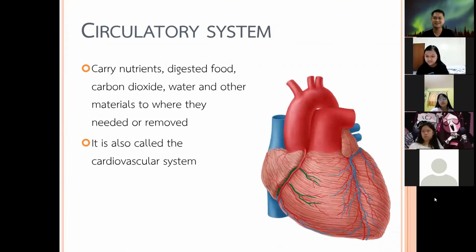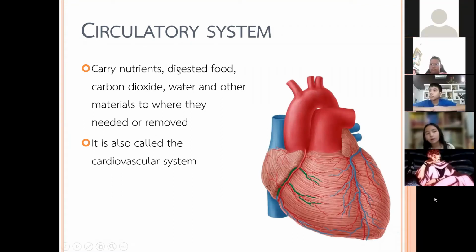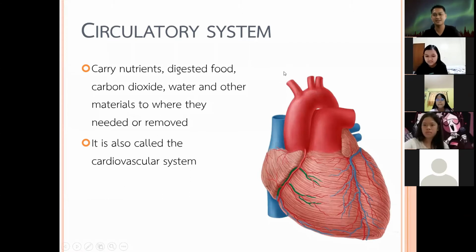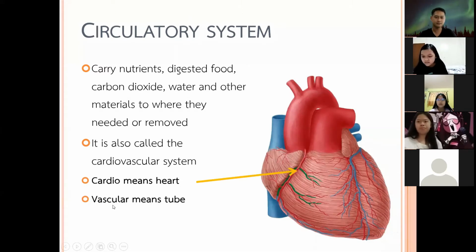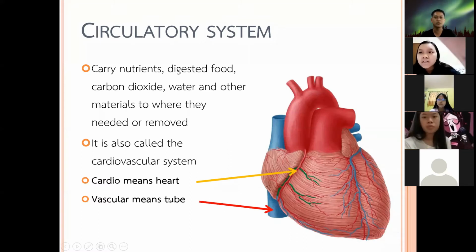Now you can open your books. These are all from the book. Okay. So cardio means heart and vascular means tube. So it is called the cardiovascular system.